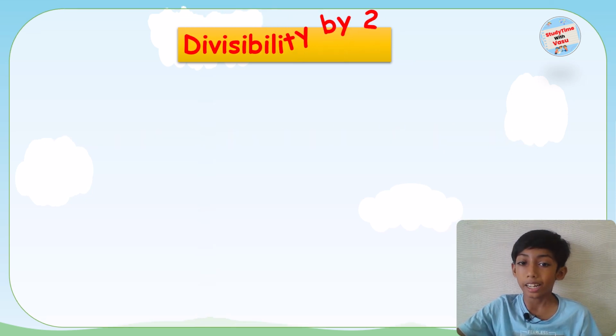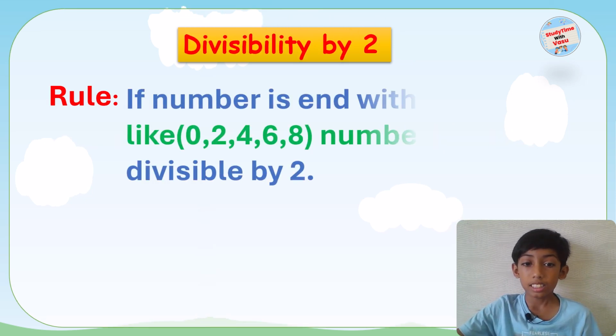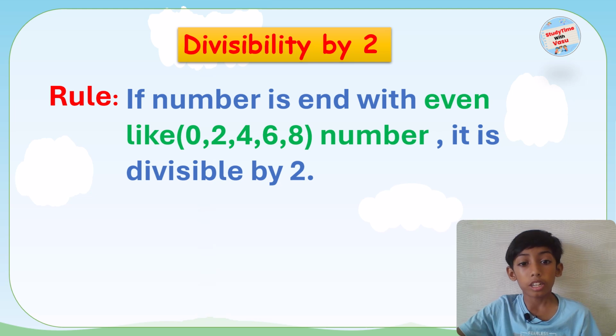Now, divisibility rule by 2. This is also easy. If the number ends with an even digit like 0, 2, 4, 6 or 8, it is divisible by 2.